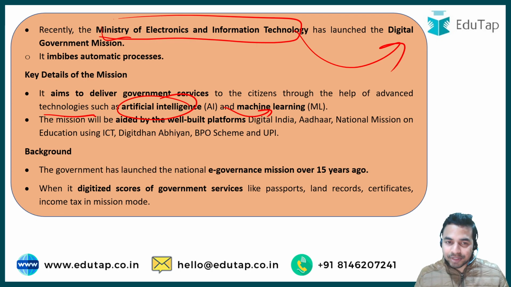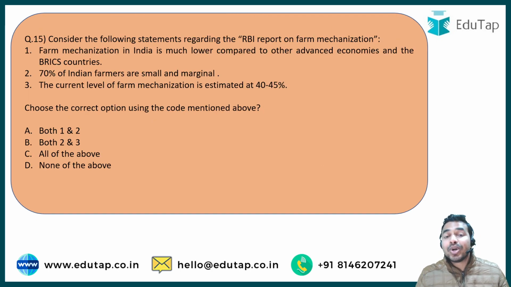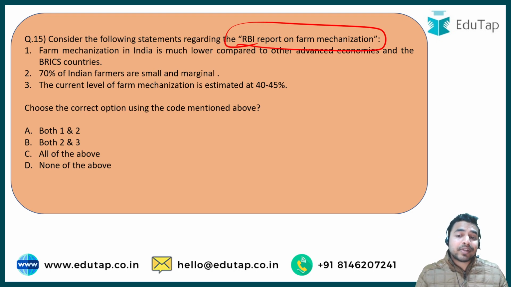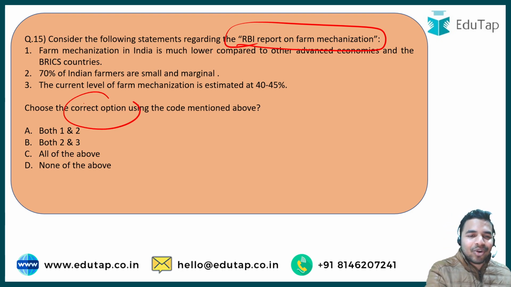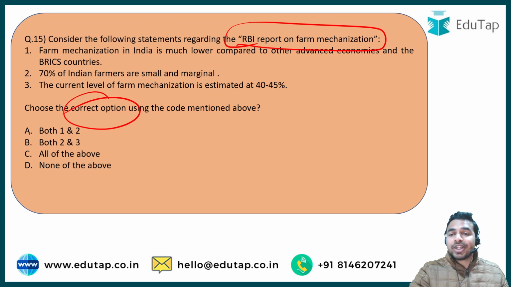So that was all from this particular question, and now let's move on to the last and final question of our today's session, that is the RBI report on the farm mechanization. Basically this report tells us about the mechanization in the farming sector, and that is the reason you are required to cover it very comprehensively. The demand of the question is to identify the correct option in relation to this report. So kindly go through all these statements and then tell me in the comment section below what exactly is the right answer to this question.